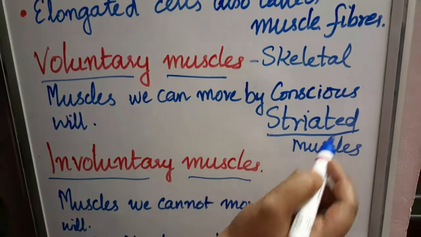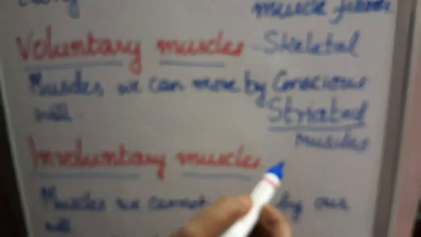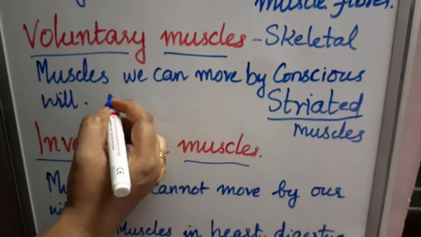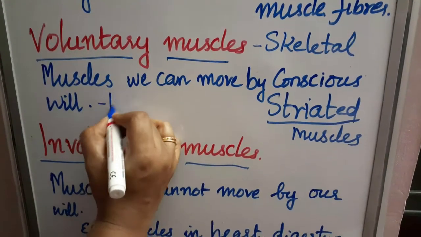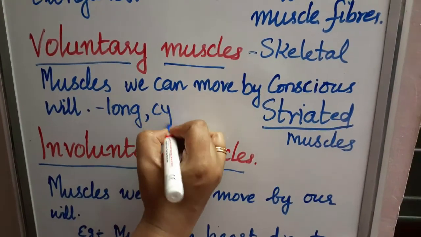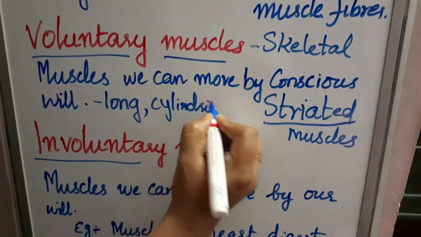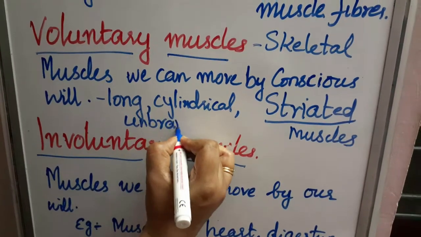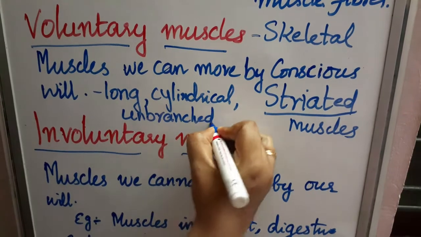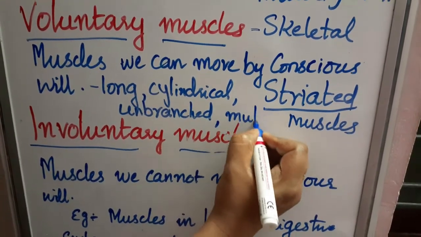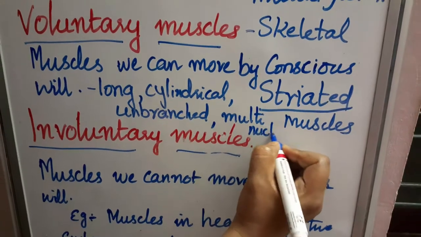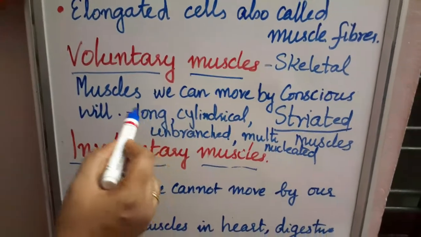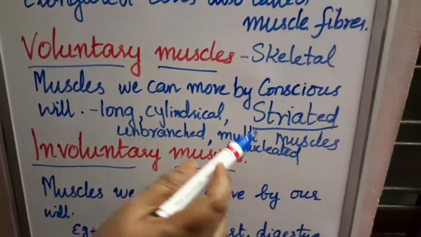Striated muscles, their cells of the tissue are long, cylindrical, unbranched, and multinucleated. So for the structure, it is long, cylindrical, unbranched, and multinucleated.